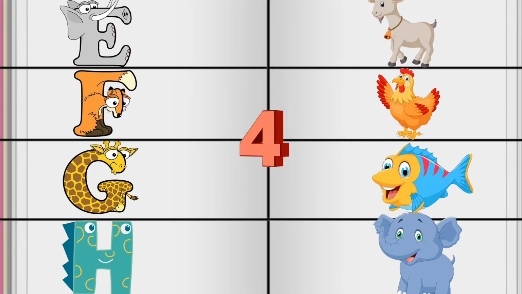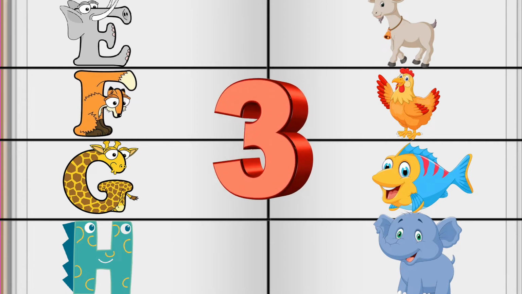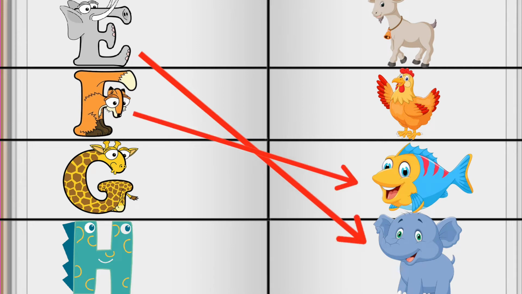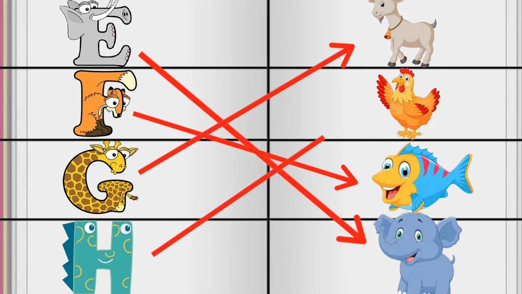5, 4, 3, 2, 1. E is for elephant. F is for fish. G is for goat. H is for hen.